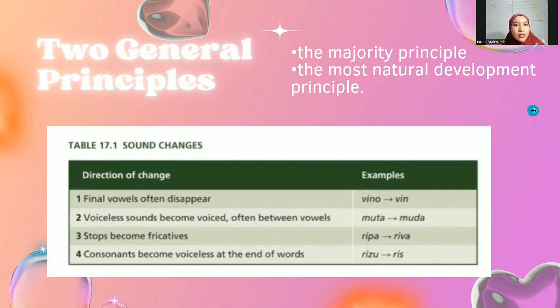For example, bi and o becomes bin, because the final vowels often disappear. Second, voiceless sounds become voiced, often between vowels. And third, stops become fricatives. And the last one, consonants become voiceless at the end of words.